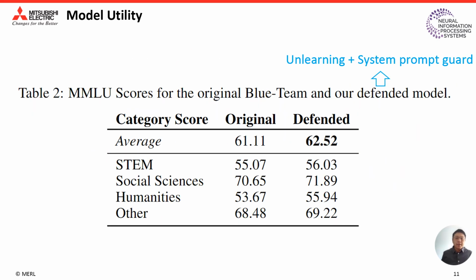We also check the utility of our defended model. Here we tested the MMLU scores for the original blue team model and our defended model, where our defended model combines unlearning with our system prompt guard. Interestingly, our defended model has even slightly better MMLU scores.